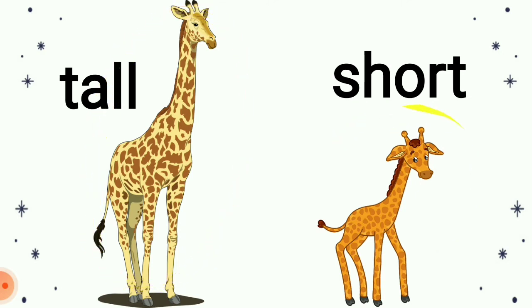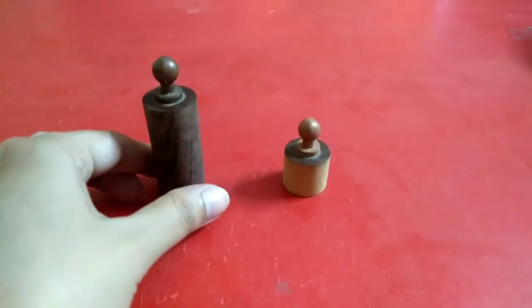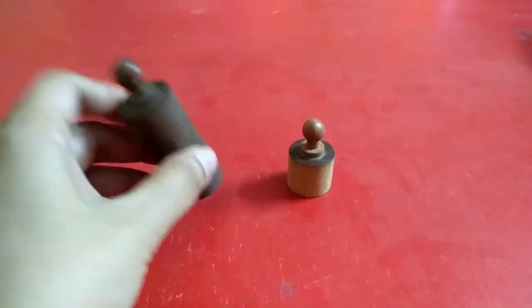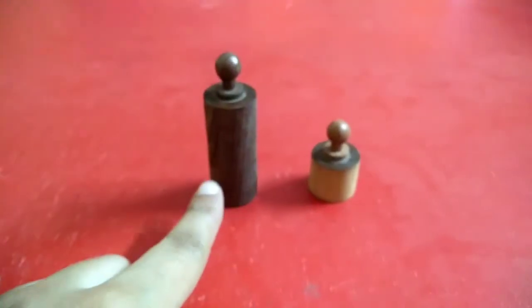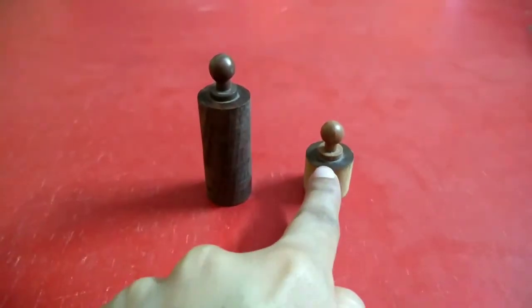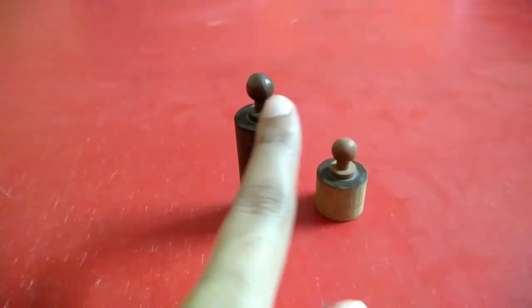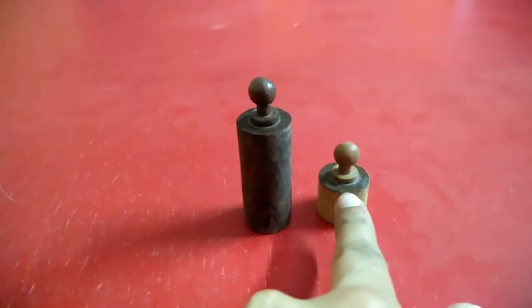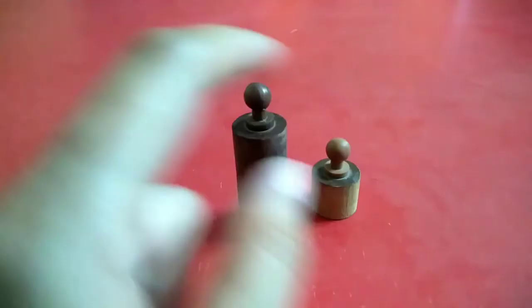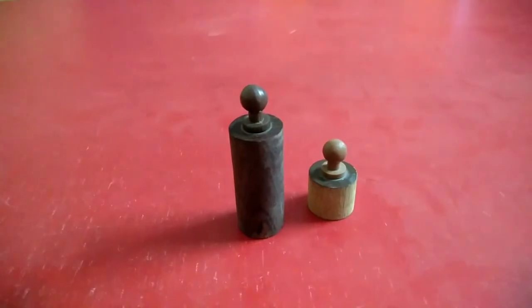Tall, short. Now look at these two cylinders. They both are same from this side, but their height is different. What is the difference between these two? This one is tall and this one is short. Tall, short.